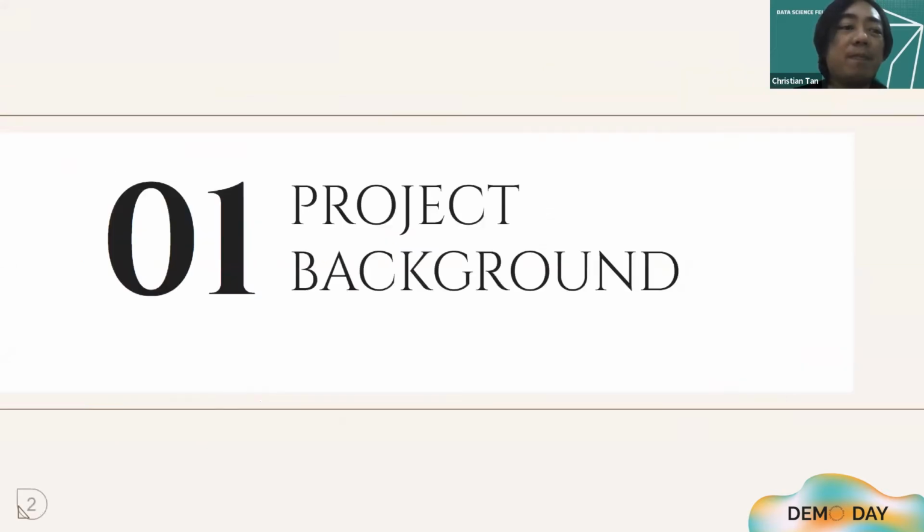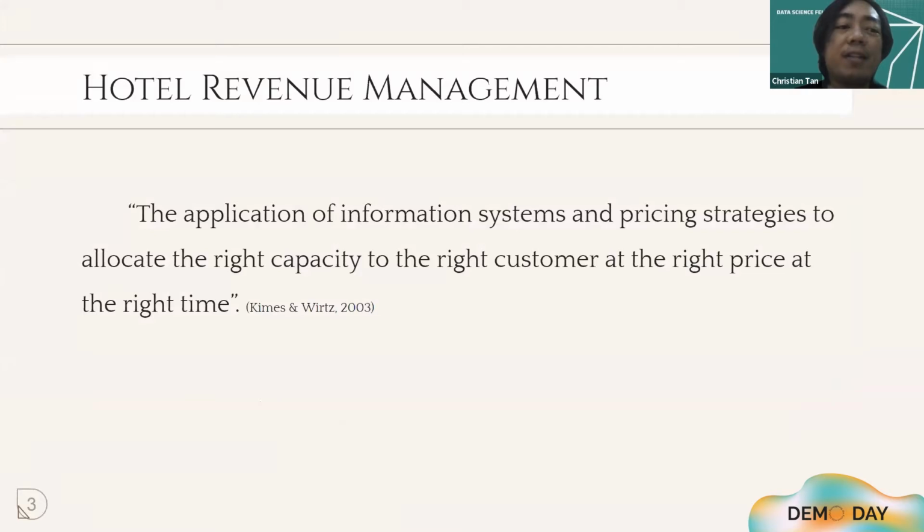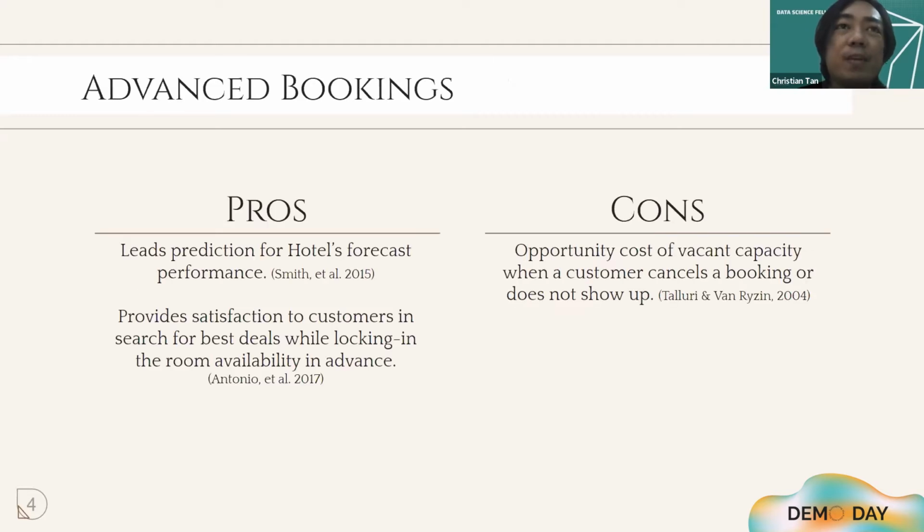To give you a background, hotel revenue management is the application of information systems and pricing strategies to allocate the right capacity to the right customer at the right price and at the right time. In order to do that, hotels introduced advanced bookings.